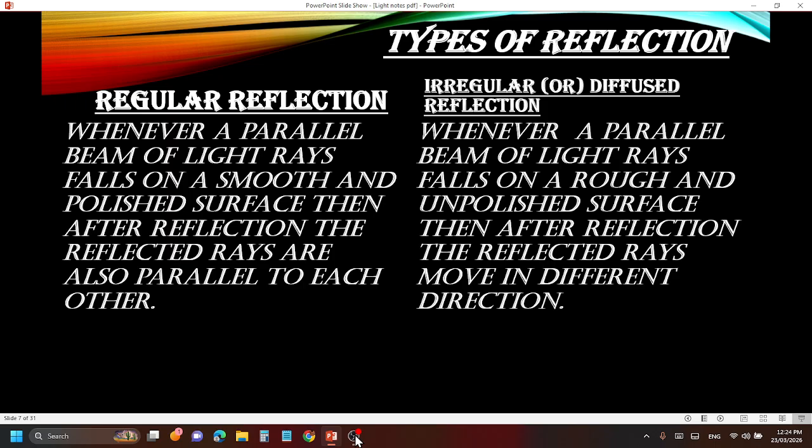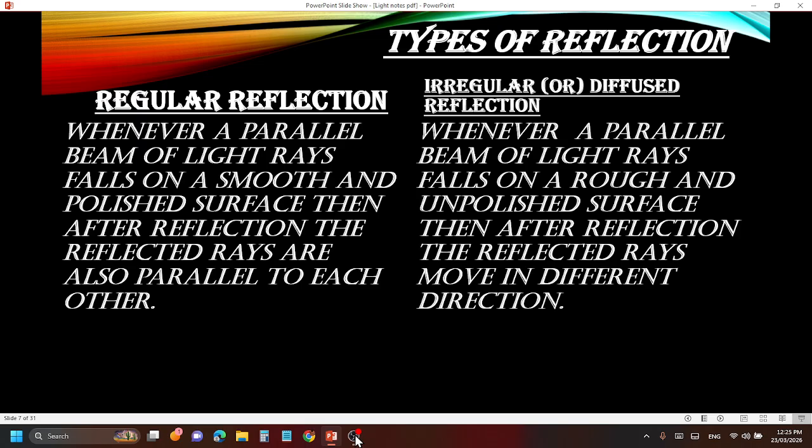So what is regular reflection? Regular reflection means whenever a parallel beam of light rays falls on a smooth and polished surface, then after reflection, the reflected rays are also parallel to each other. What does this mean? Light rays are parallel to each other. You have read about parallel lines in your maths. So these rays are parallel to each other.